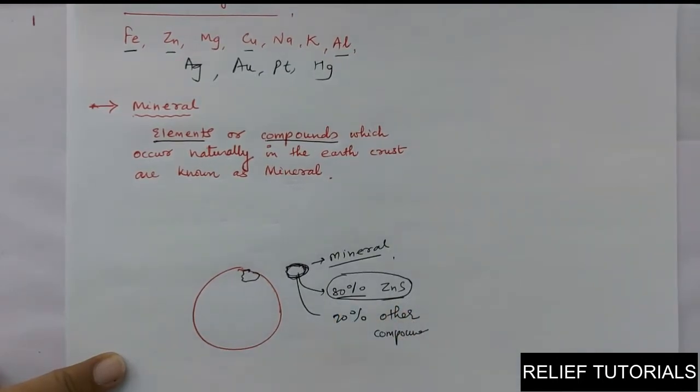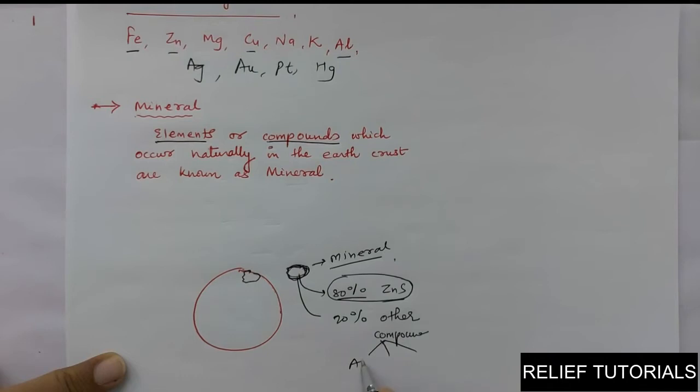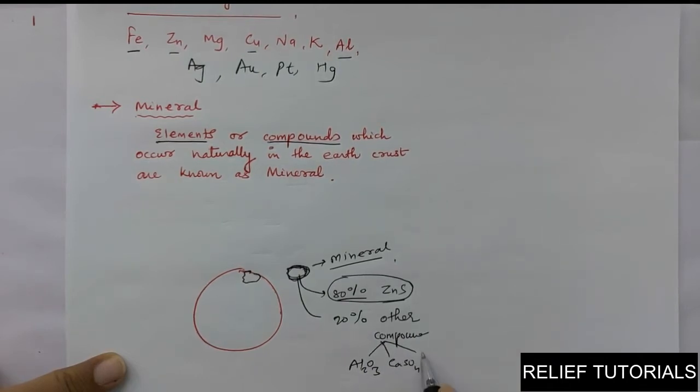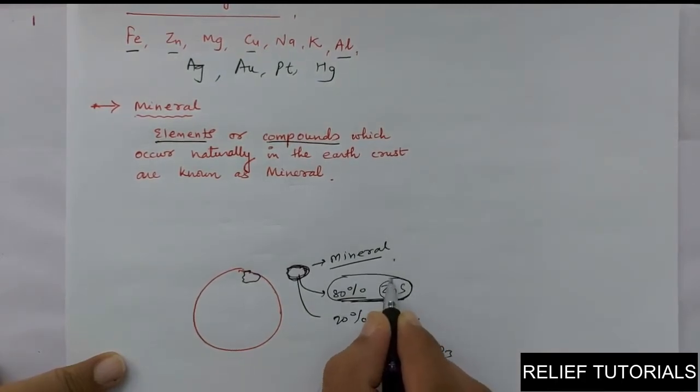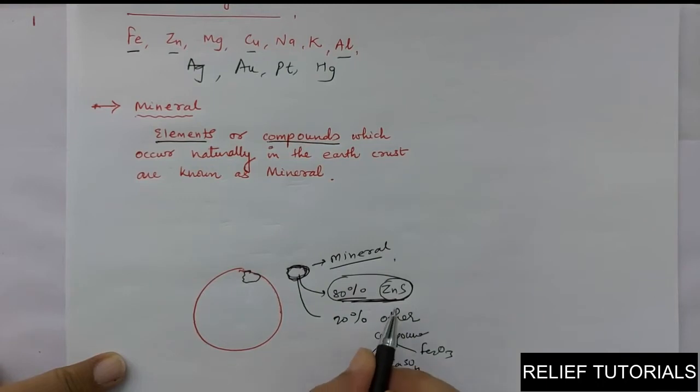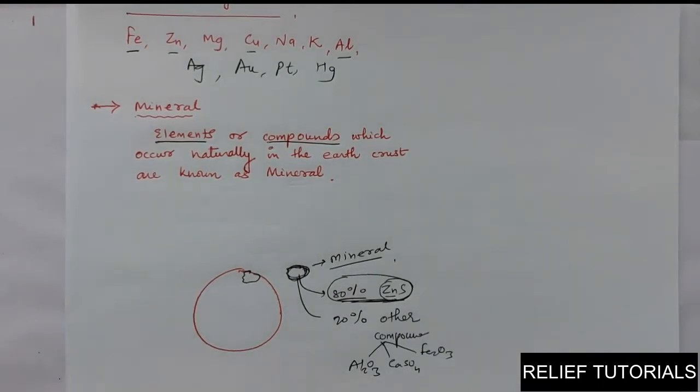Can you see? Other compounds, let us say, are aluminium oxide, for example, calcium sulfate, for example, Fe2O3, iron oxide, for example, other compounds, 20%. But 80%, the majority, is of one metallic compound. This is the compound of zinc. The metal present here is zinc.